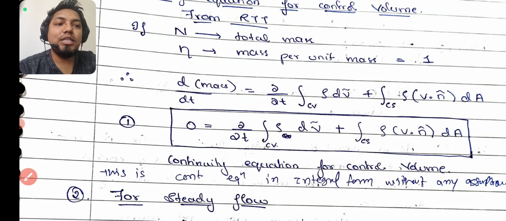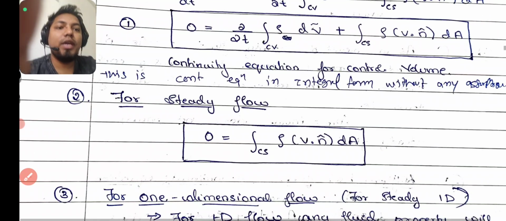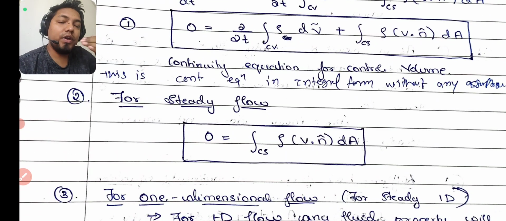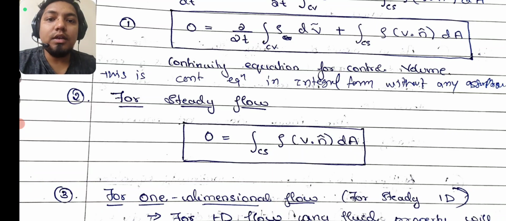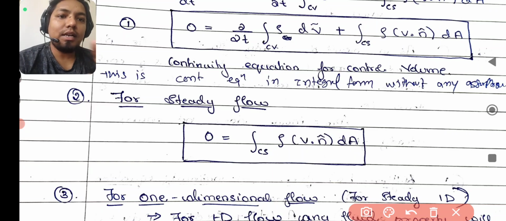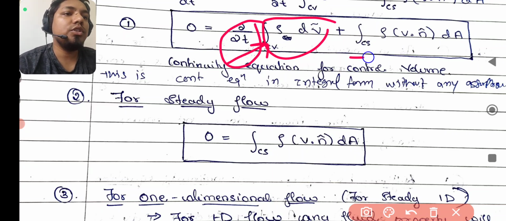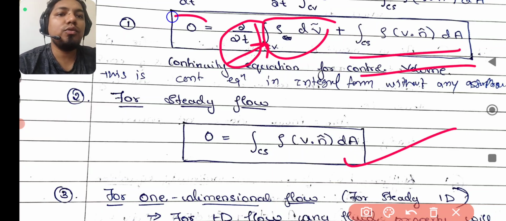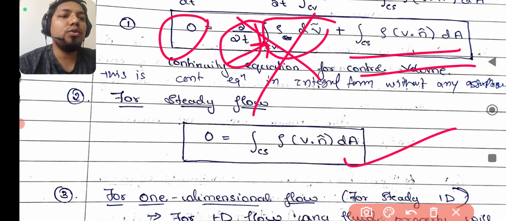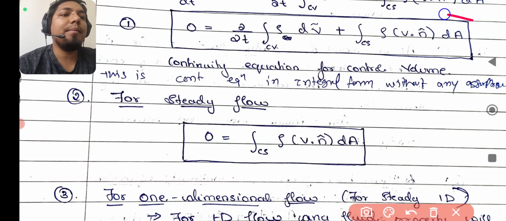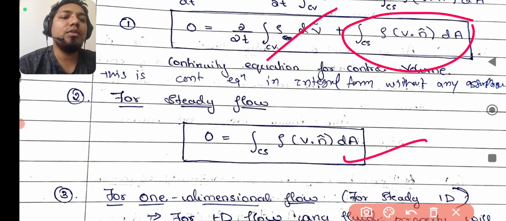Now, interesting part, in your interview they will tell you, okay, convert this form with various assumptions. So slowly you will start converting. How? The first thing they will tell you is to write down this equation with the assumption of steady flow. So guys, when flow is steady, then something with the time derivative will go 0, because property with time will not change. So ∂something/∂t will go 0, so this will be remaining. So this is remaining, and that part finally became 0 and this part is remaining. So that is the meaning: this part went 0, so the remaining part we wrote like this.